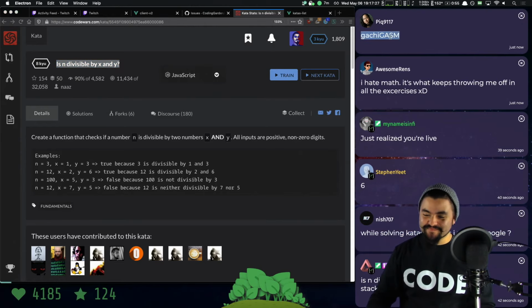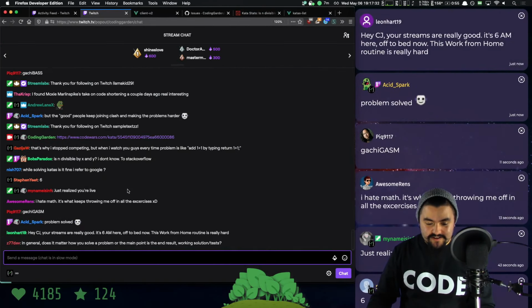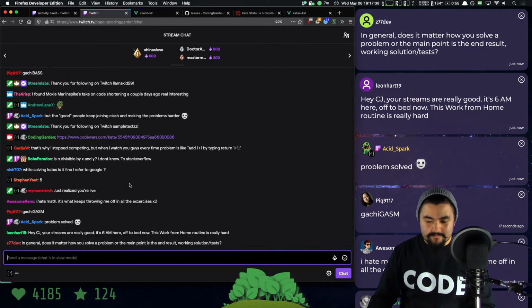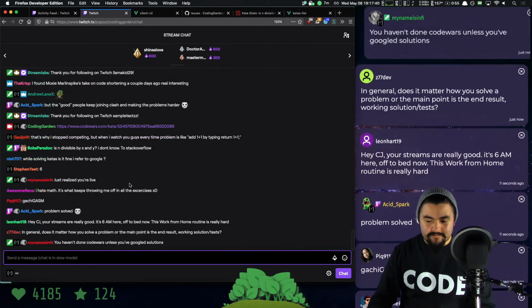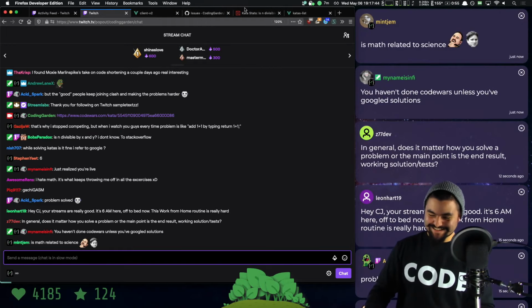Are these cheermotes? I don't have cheermote support. Or maybe it's a different, I don't know. Is math related to science?